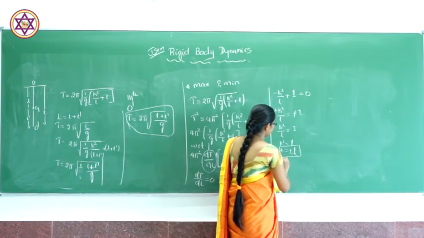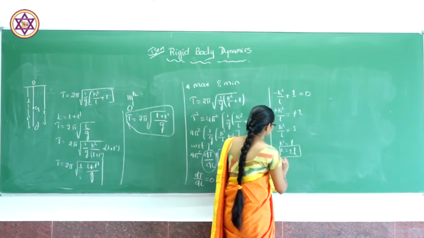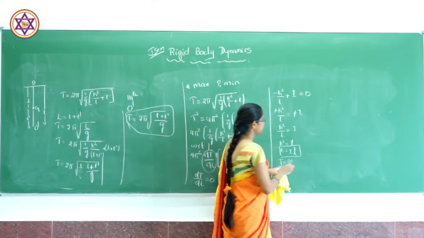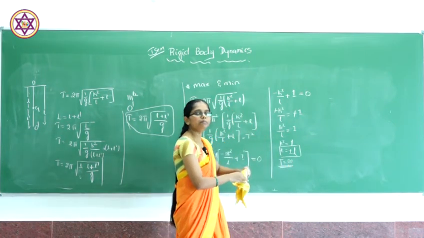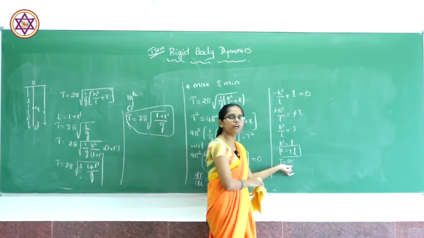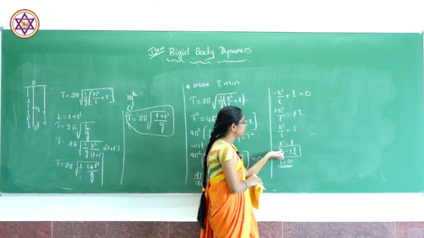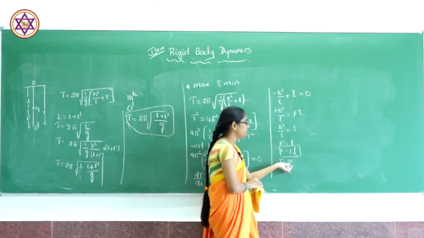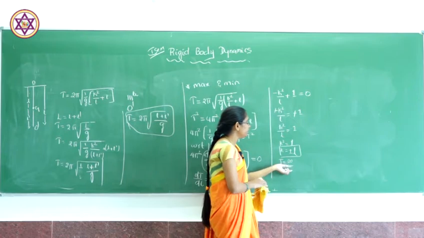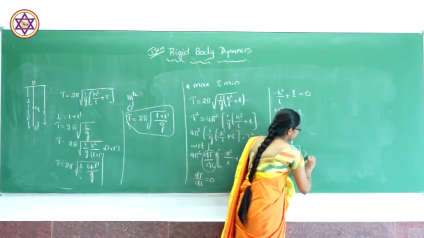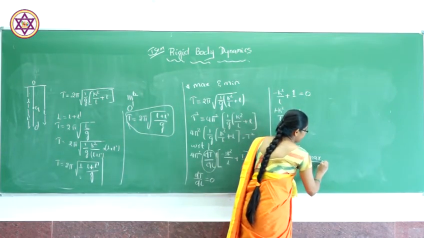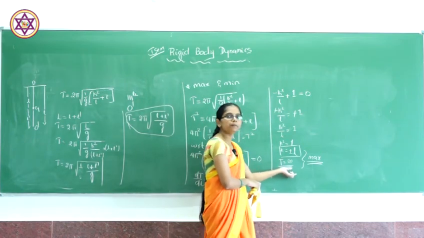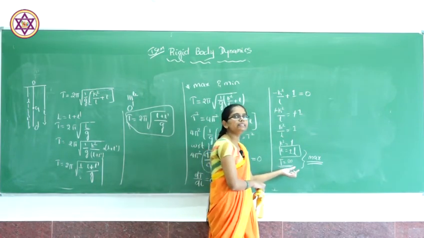In other words, if you substitute the L value as 0, the time period will become infinity. That means in this condition the time period will be maximum, if you consider the length equal to plus or minus 1 or infinity. This tells us the condition of maxima. The compound pendulum will be oscillating with maximum oscillation in this condition.